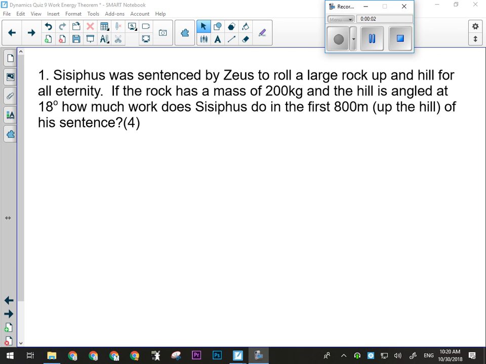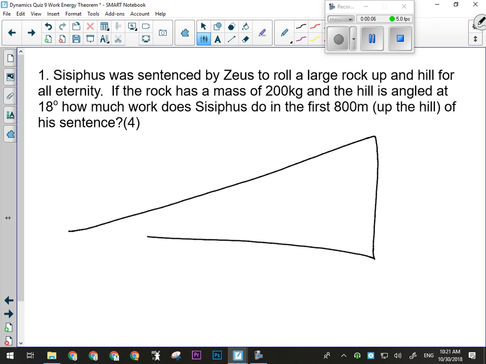Okay, guys, watch and listen carefully here. So in question number 1, we have Sisyphus, who's a character from Greek mythology. Zeus kidnapped his wife, and Sisyphus tried to rescue her, and his punishment for getting caught trying to rescue his wife from Zeus was that he should push a rock up a hill for all eternity. He was actually in the very first Red Bull gives you wings ad. Okay, like the very, very first one.